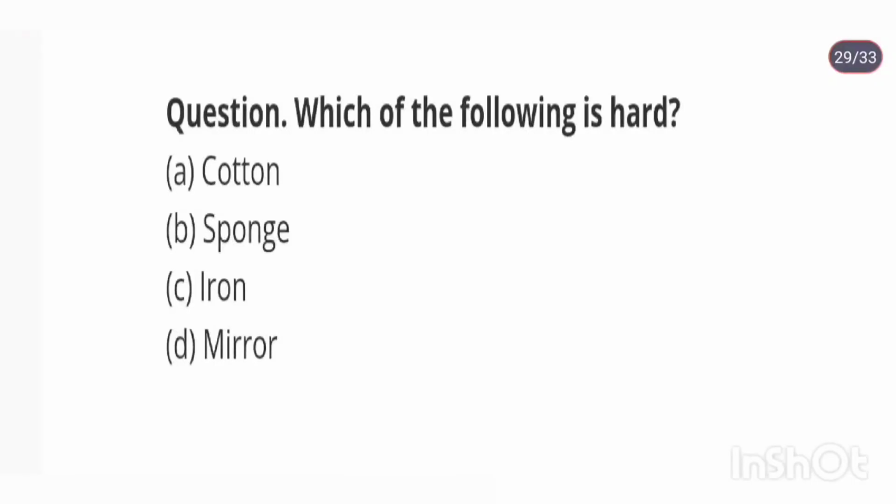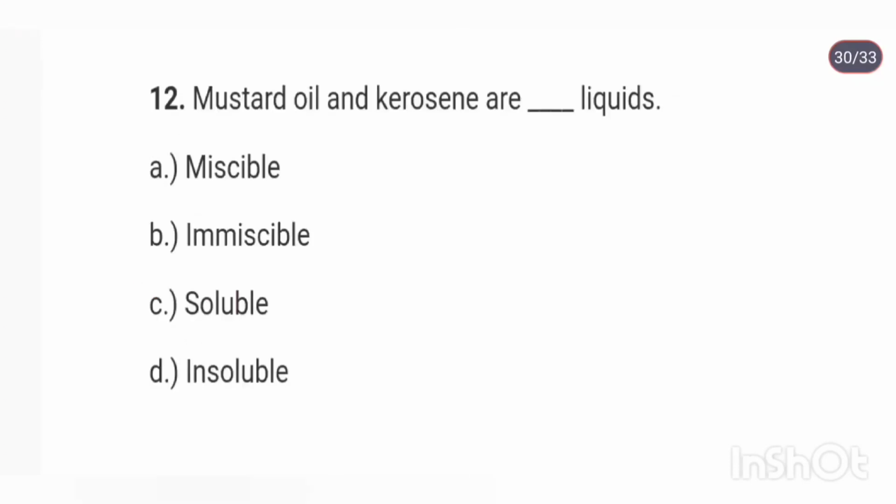Which of the following is hard? Iron. Mustard oil and kerosene are dash liquids. Immiscible. Mustard oil and kerosene do not dissolve in water. They separate after a while, forming different layers.